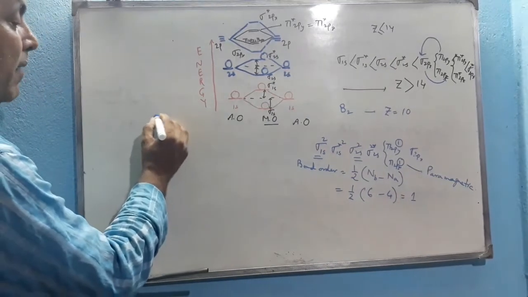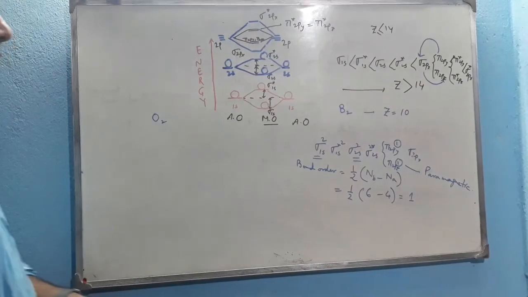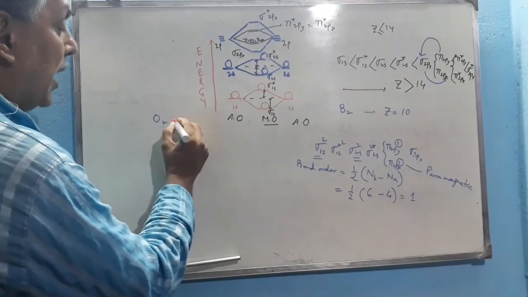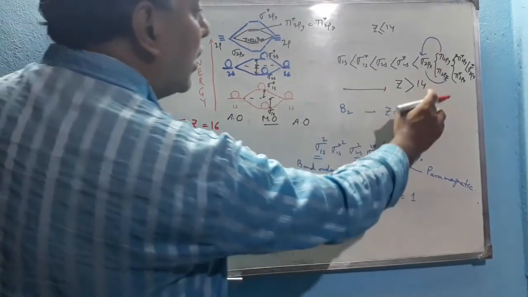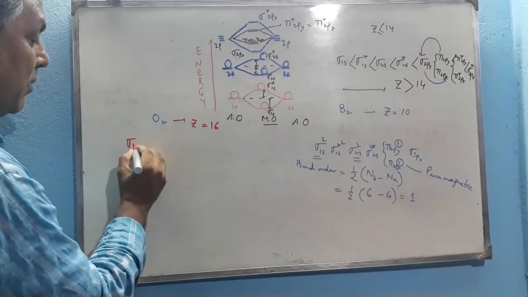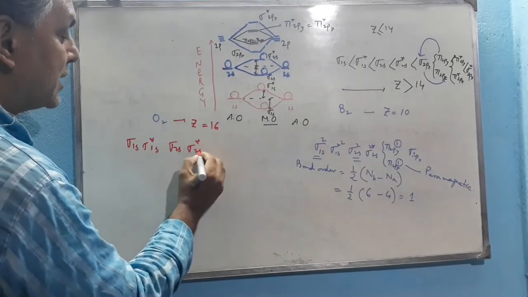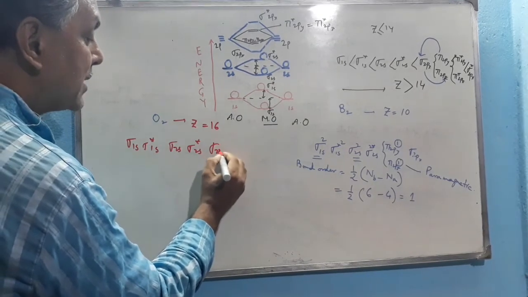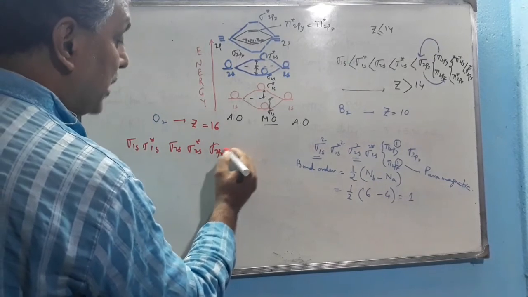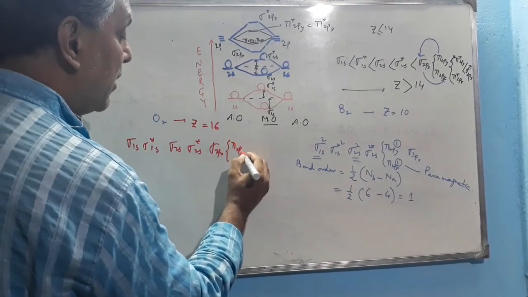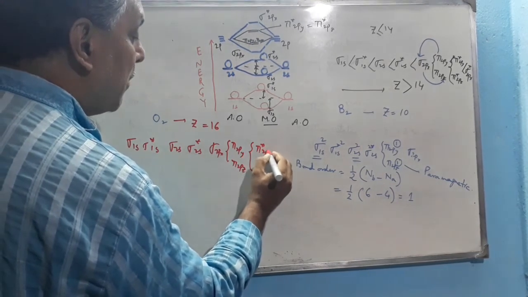Again, if we explain the magnetic property of oxygen using this theory, the total atomic number Z of oxygen molecule is 16, which is greater than 14. Therefore the sequence is sigma 1s, sigma star 1s, sigma 2s, sigma star 2s, sigma 2px, pi 2py, pi 2pz, then pi star 2py, pi star 2pz.